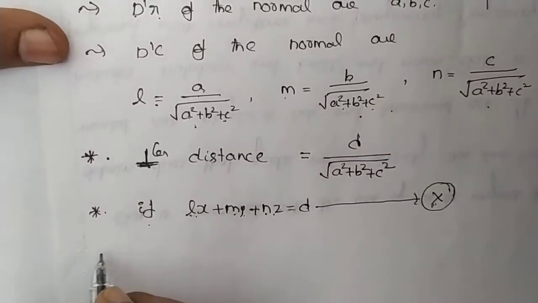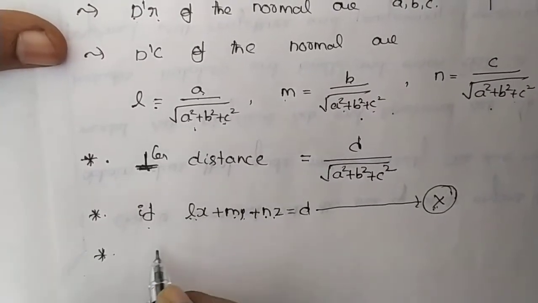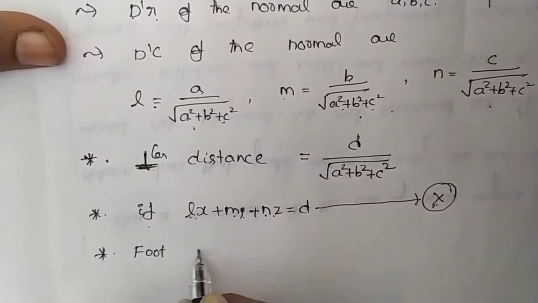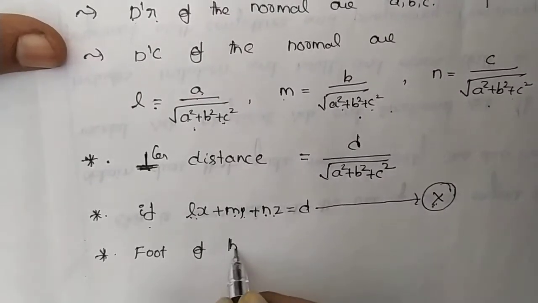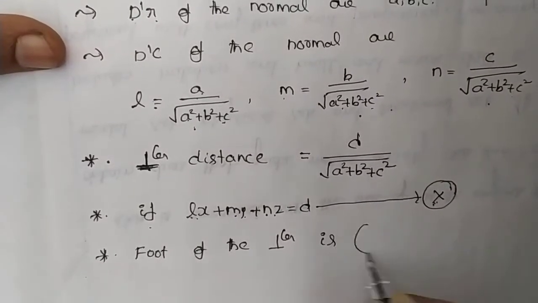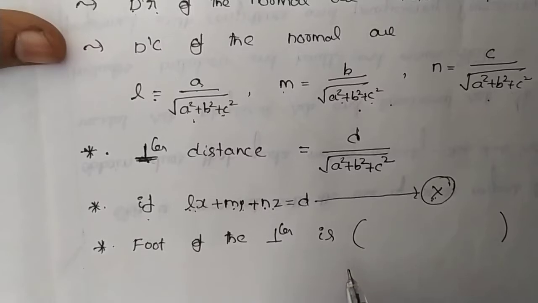The next point, the foot of the perpendicular. How to find the foot of the perpendicular?